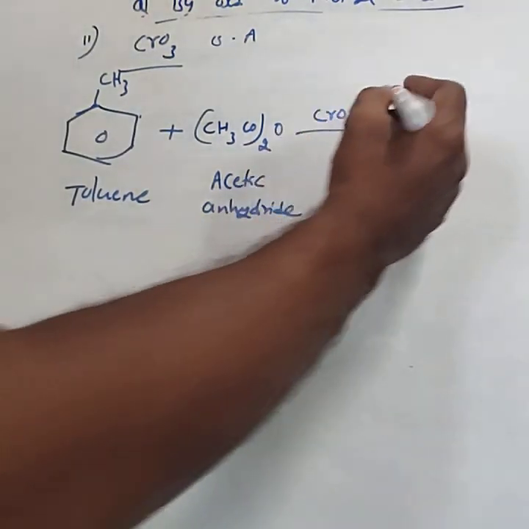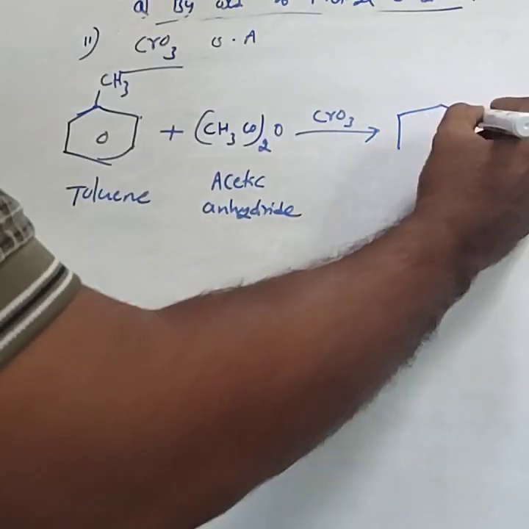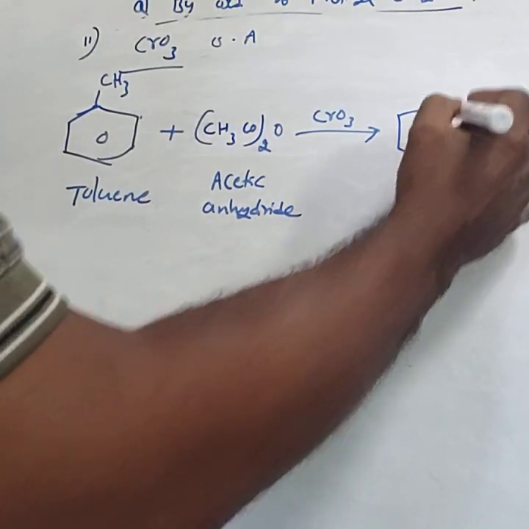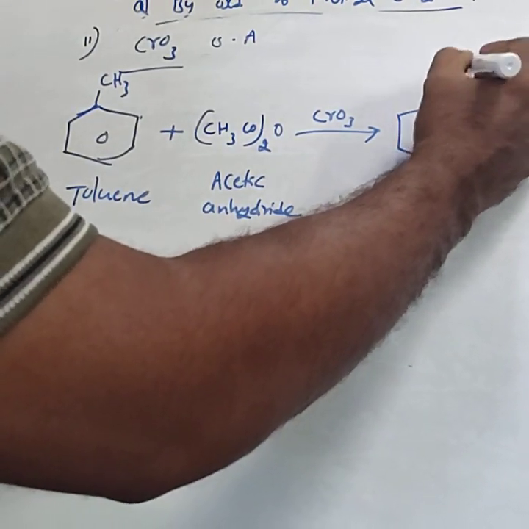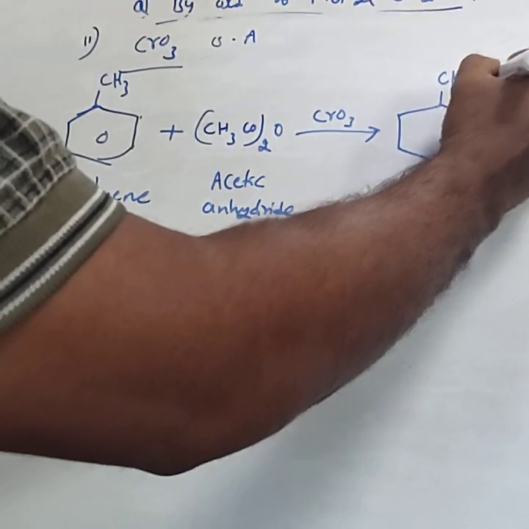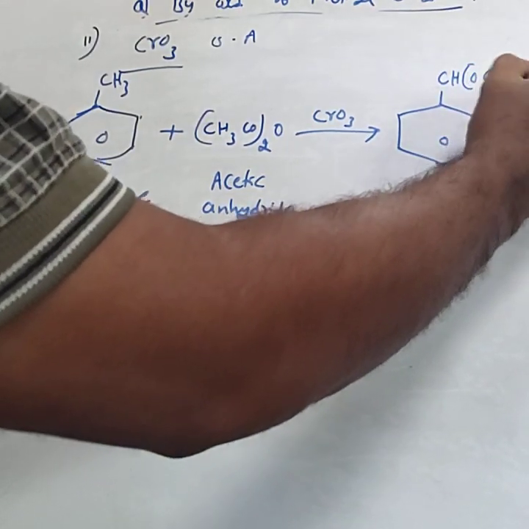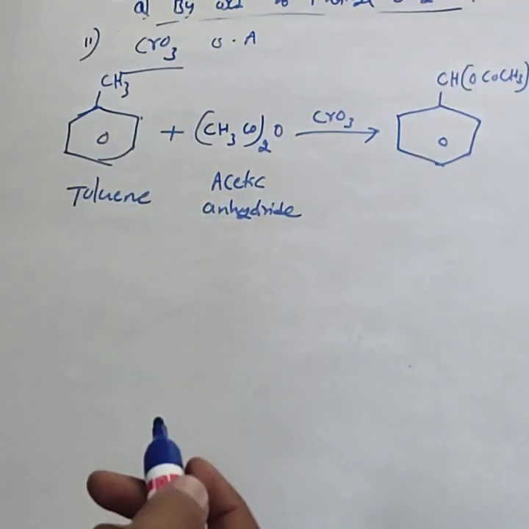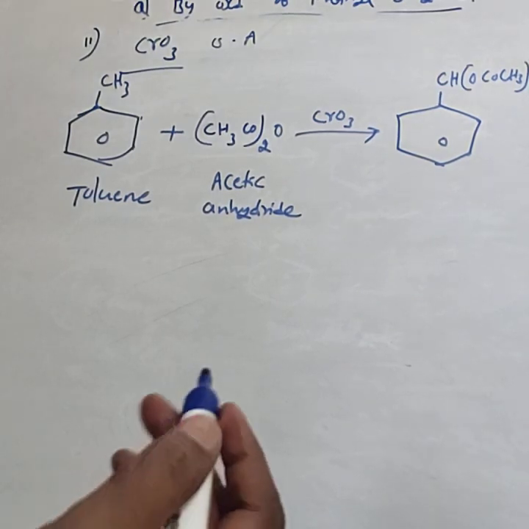It first forms the intermediate, C6H5CH(OCOCH3)2.